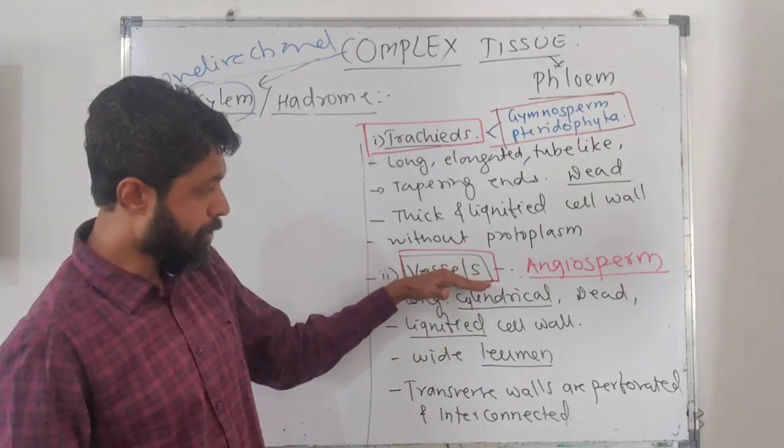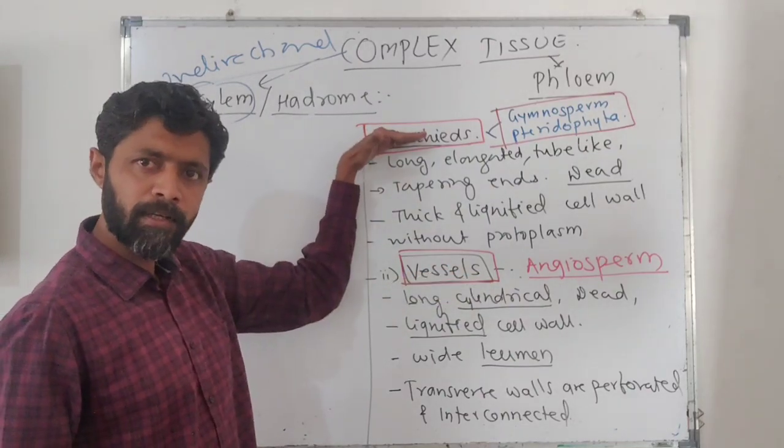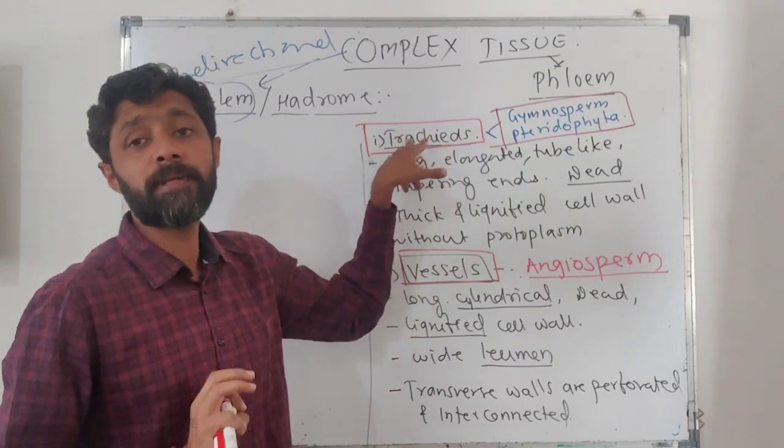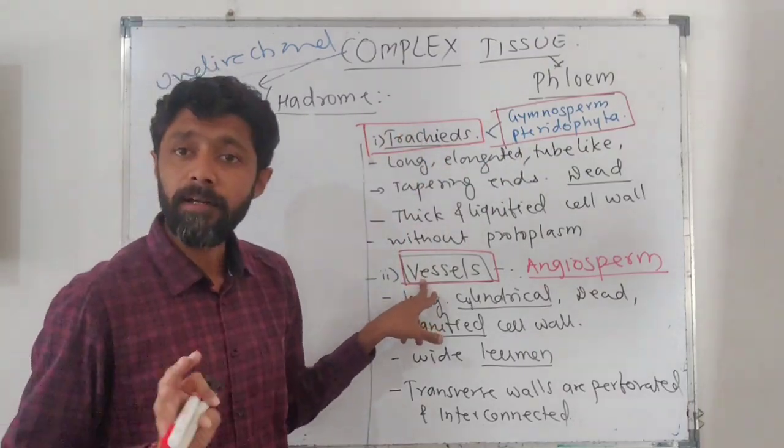So in angiosperms, tracheae will also be present and vessels will also be present, but in gymnosperms and pteridophytes only tracheae will be present, and vessels will remain absent.